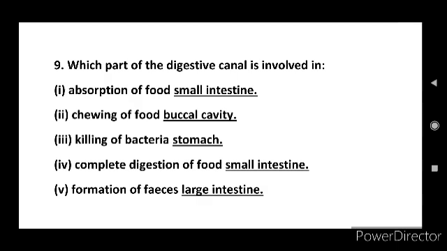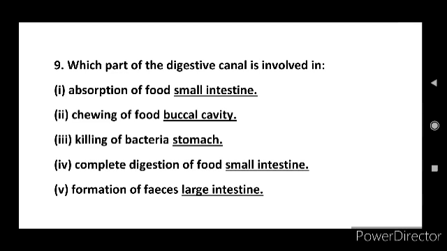Okay, and next, chewing of food. We are chewing food in our buccal cavity, or in the mouth, right? And next, third question here, killing of bacteria. The killing of bacteria is taking place in the stomach.